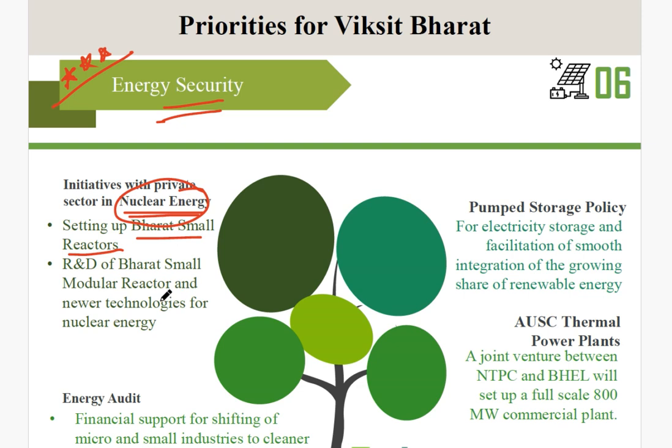R&D of Bharat small modular reactors and new technologies for the nuclear era will also be done. That means Bharat small reactors will be set up, nuclear reactors will be set up, and the nuclear technologies related to modular reactors etc. will also be carried out.